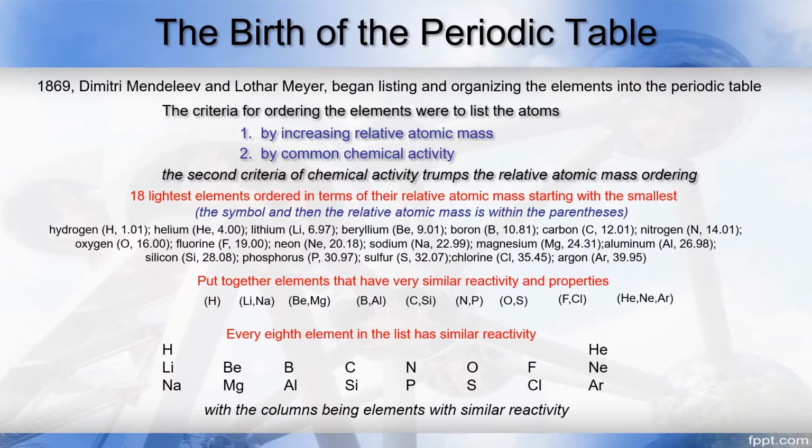Helium has similar reactivity as neon and argon, so it was natural to put it in the same column as those elements. Again, where do we put hydrogen? Well, over the years, it's migrated to the first column on most tables, but we know it is unique. Anyway, the periodic table was born.